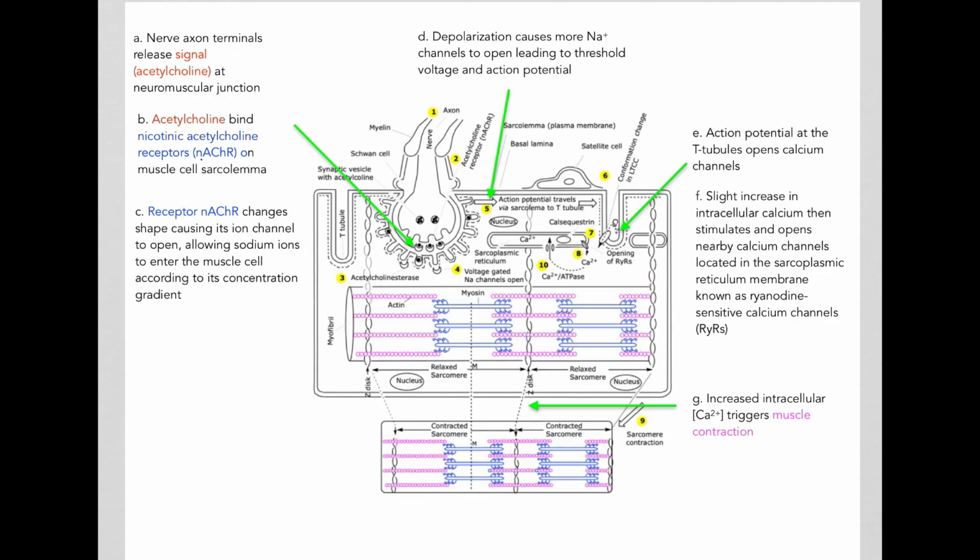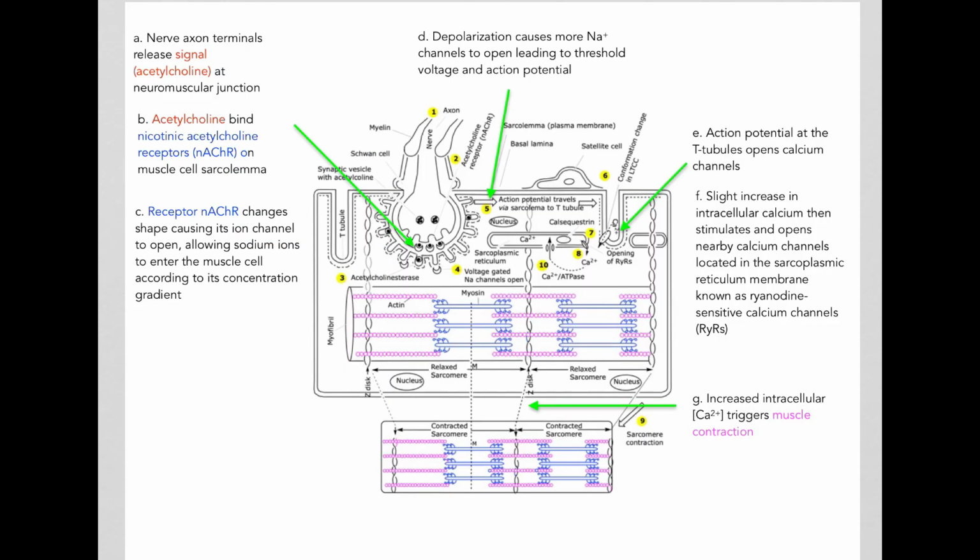The NAChR receptor changes shape, and this receptor has an ion channel that is associated with it. This ion channel is going to open, and when the ion channel opens, the sodium ions, which are present at a higher concentration outside the muscle cell, will enter the cytoplasm of the muscle cell.